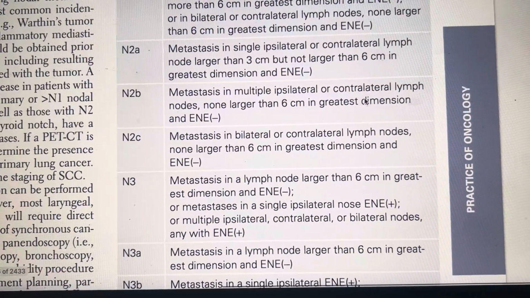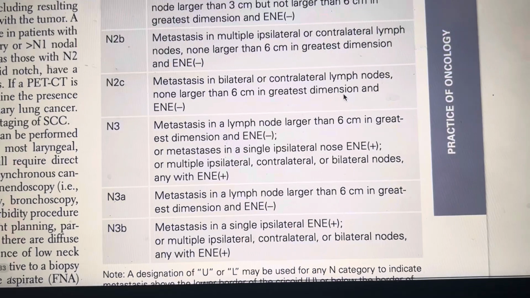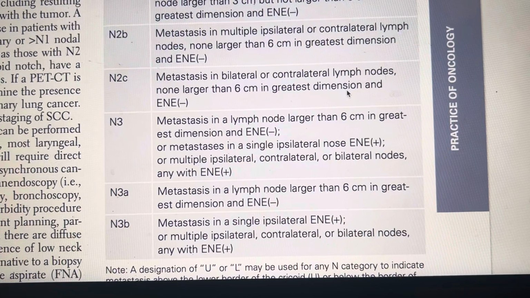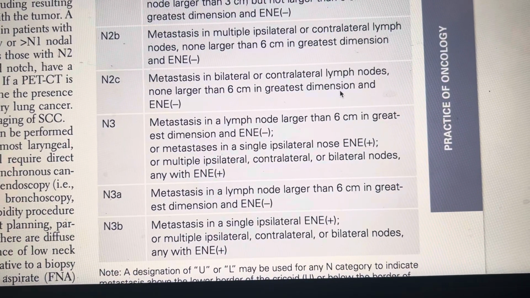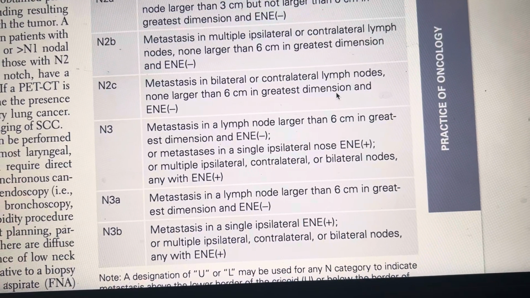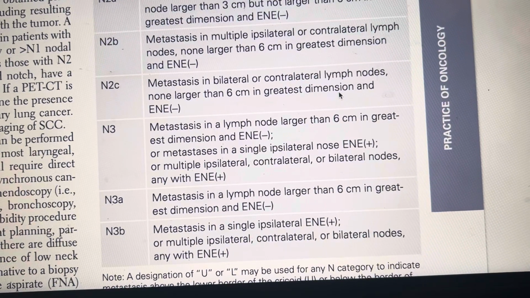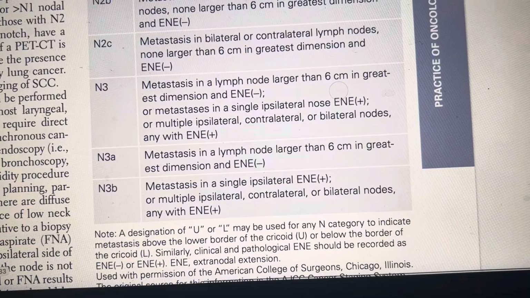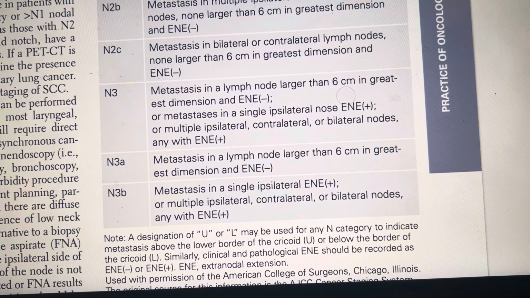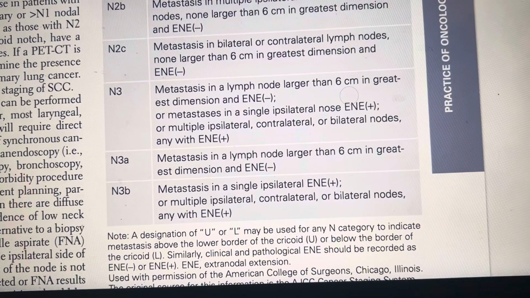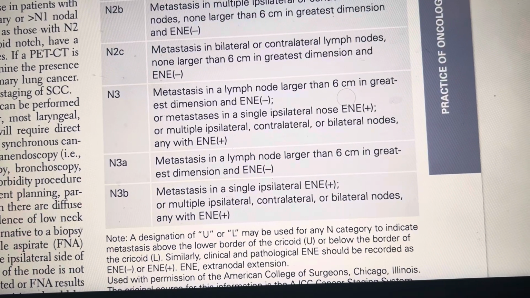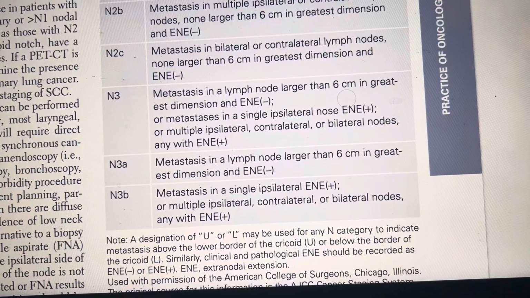N3 is metastasis in a lymph node larger than 6 cm in the greatest dimension and without extranodal extension, or metastasis in a single ipsilateral node with extranodal extension, or multiple ipsilateral, contralateral, bilateral nodes with extranodal extension. So N3A is metastasis in a lymph node larger than 6 cm in greatest dimension without extranodal extension. And N3B is metastasis in a single ipsilateral lymph node with extranodal extension, or multiple ipsilateral, contralateral, bilateral nodes with extranodal extension.